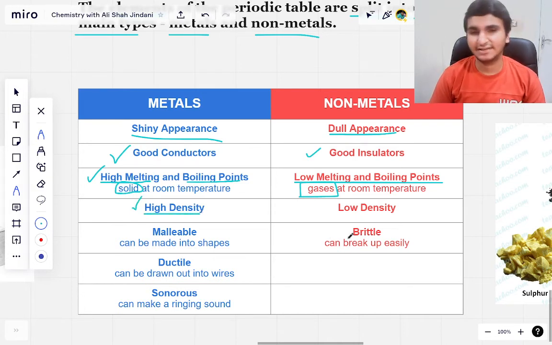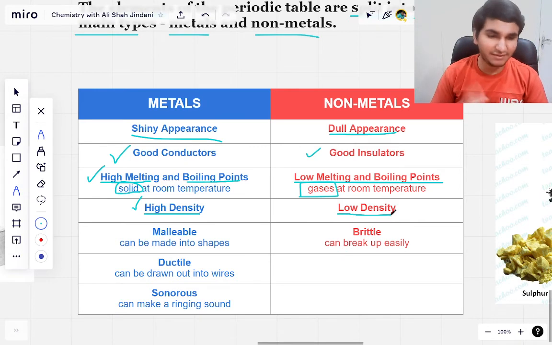Now, metals have high density, whereas non-metals have low density. What does that mean? Metals feel heavier compared to the non-metals.